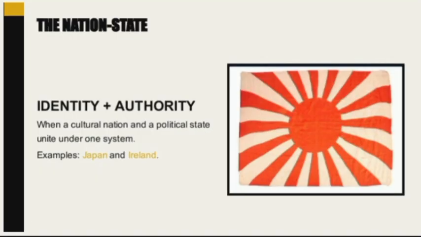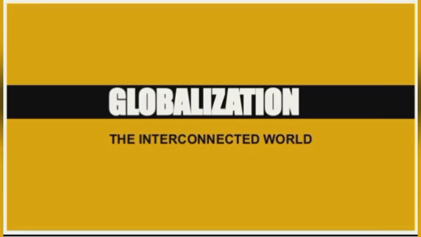When a nation and a state become united under one political system, it forms a nation-state. A nation-state combines cultural identity and political authority. Examples of nation-states include Japan and Ireland. Now let's move to globalization.